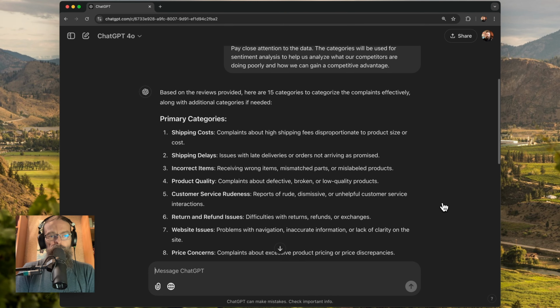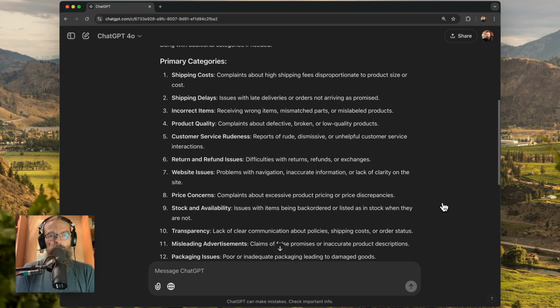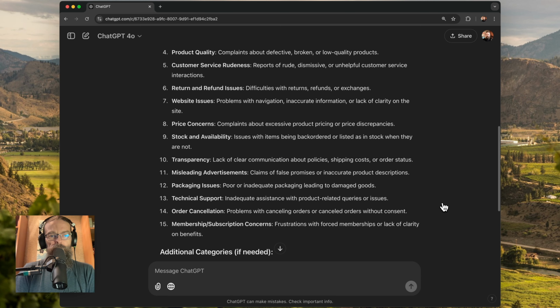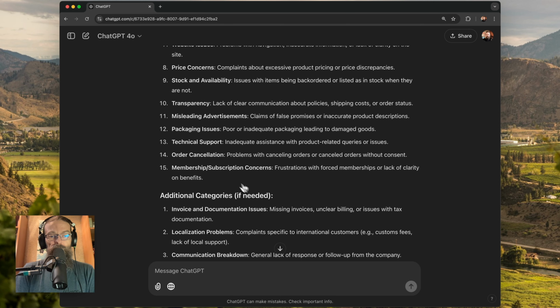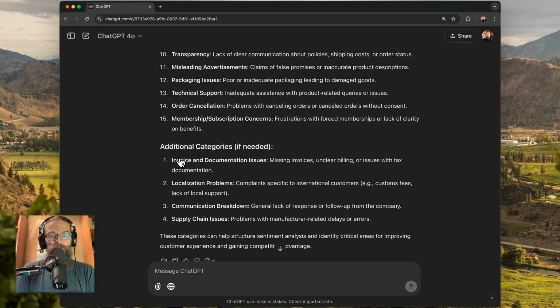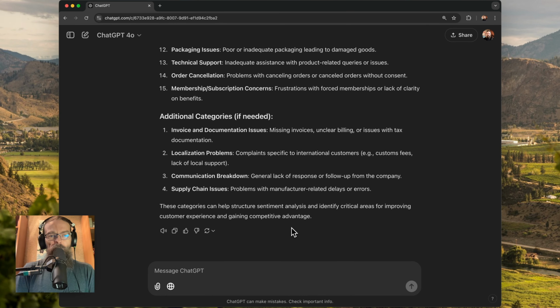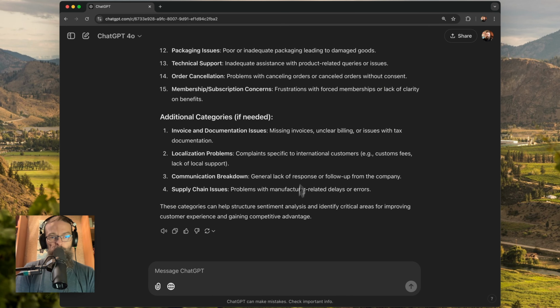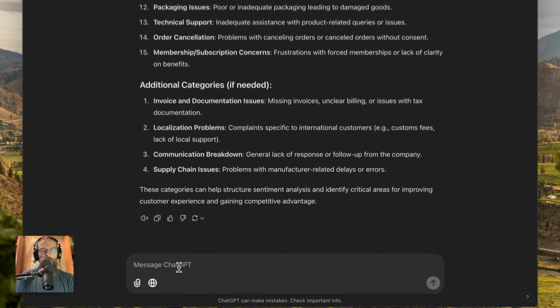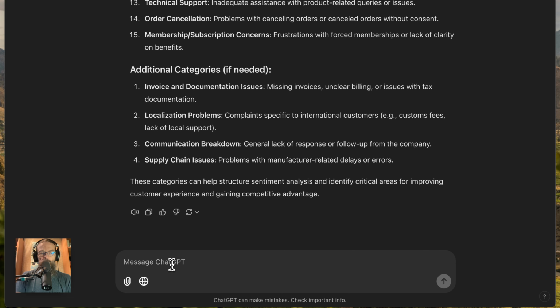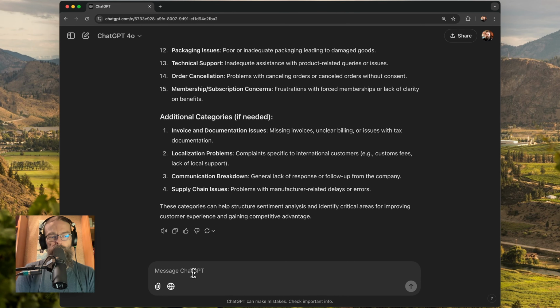All right, based on that, the primary categories are shipping costs, delays, incorrect items, quantity, and so on. It's given us 15, and it's actually recommended 4 additional categories, so that gives us 19 in total. So what we want to do now is get this into a format. We're going to use this output. This is great, but we also want to put this into a format that we can use in our code as well. So we're going to tell ChatGPT, okay, I like that.